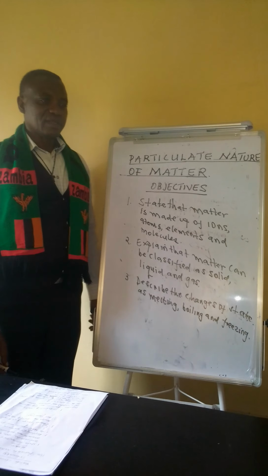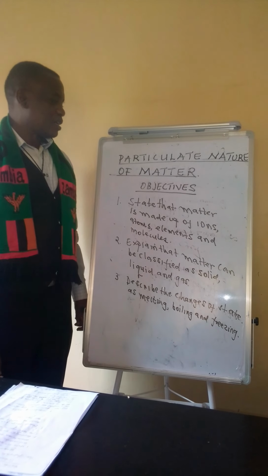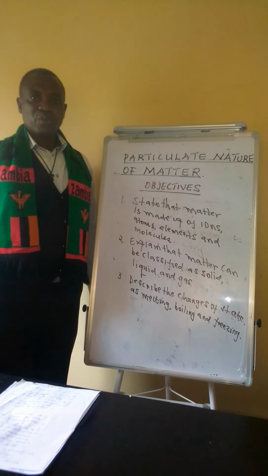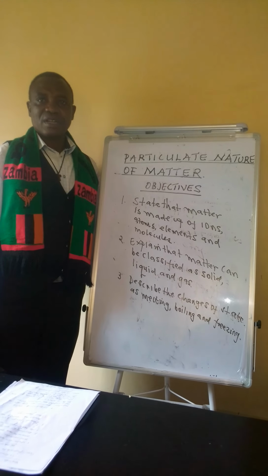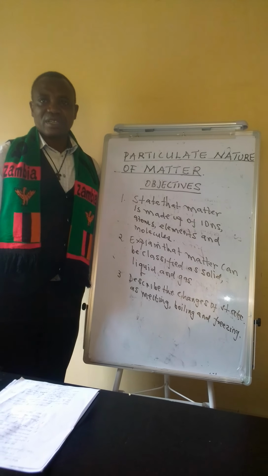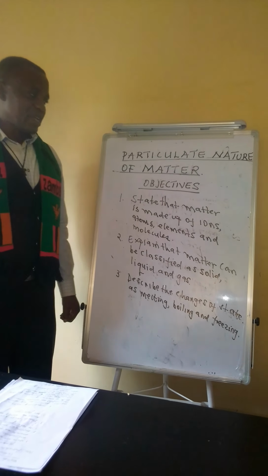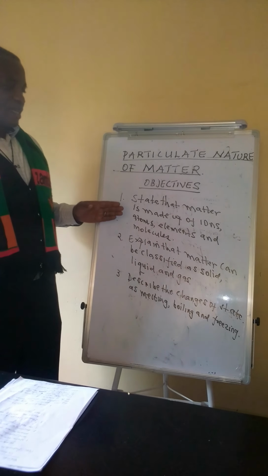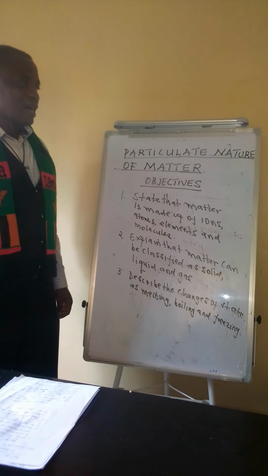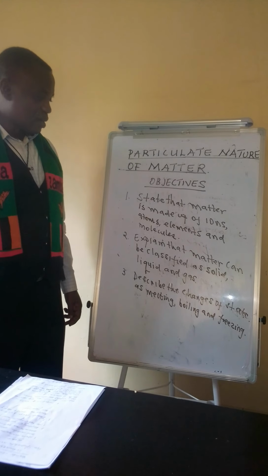We come once again to ordinary level chemistry, and today we look at particulate nature of matter. In the first lesson, in the introductory lesson, we looked at chemistry as a science that looks at the composition of matter, its properties, and its reactions. So today we are just going to look at that aspect of particulate nature of matter, to see what matter is made up of. Okay, and therefore we have the following objectives.